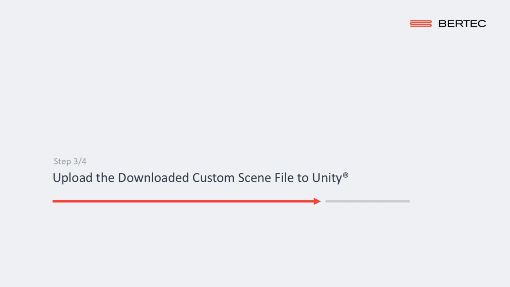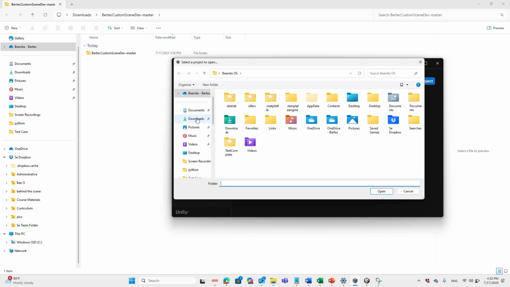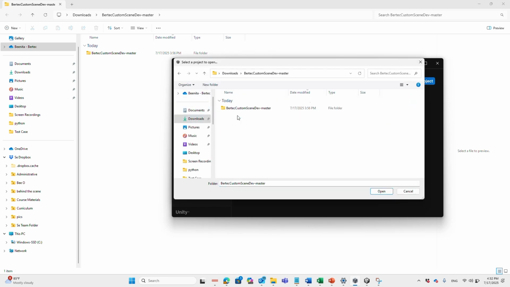Step 3. Upload the downloaded custom scene file to Unity. Now that you've unzipped the Unity files, open the Unity Hub software and select Add Project from Disk. Find the extracted file called Bertec Custom Scene Dev Master and click Open.